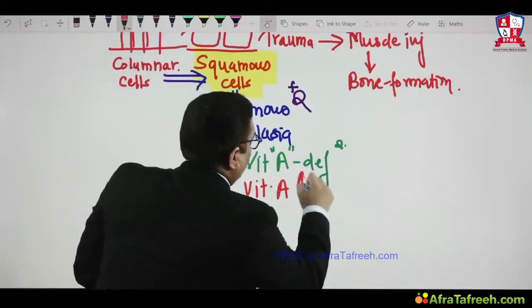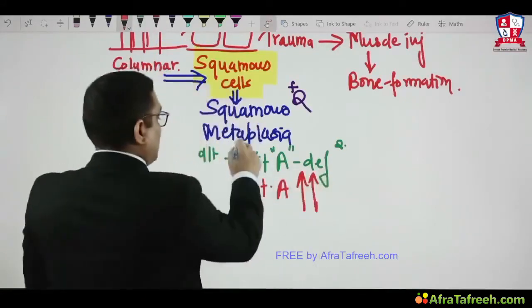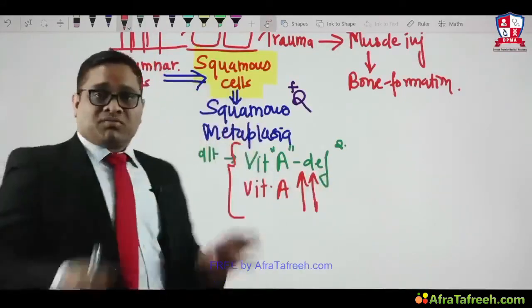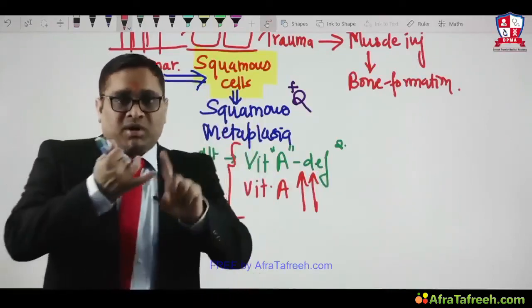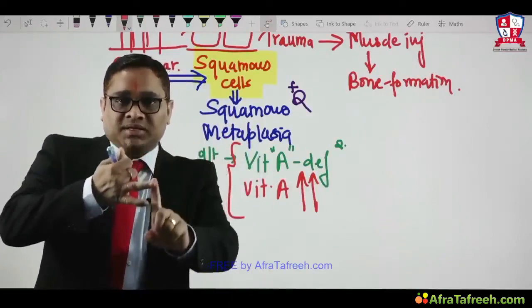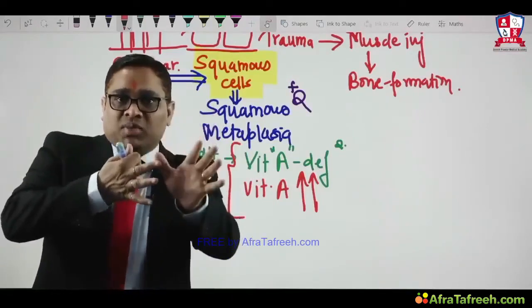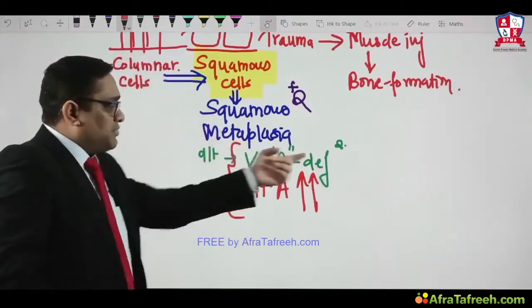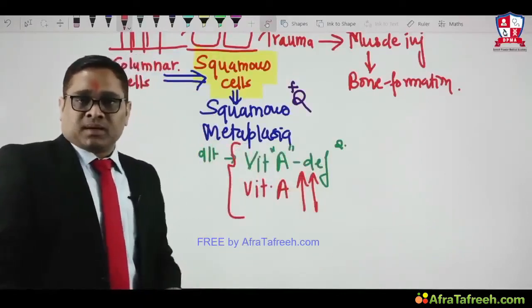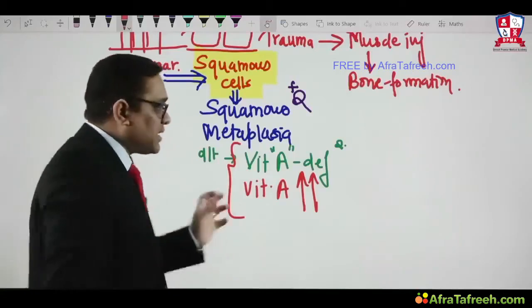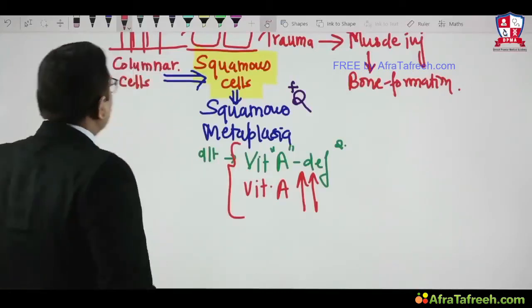Vitamin A excess can also induce squamous metaplasia. So the answer will be both of the above. Squamous metaplasia of the respiratory tract is because of vitamin A deficiency, vitamin A excess, or both of the above. The answer should be both of the above. Both vitamin A deficiency and excess can induce squamous metaplasia, right? So this is an example of squamous metaplasia of the respiratory tract.